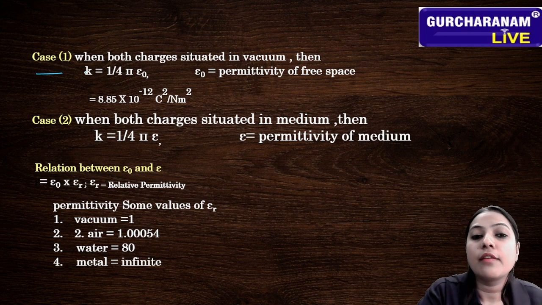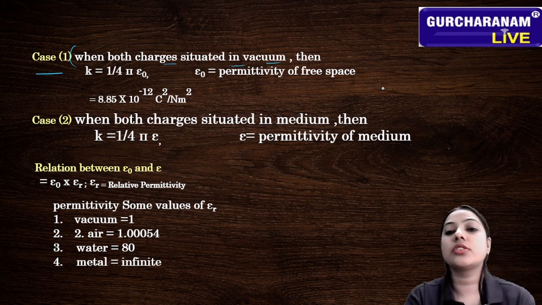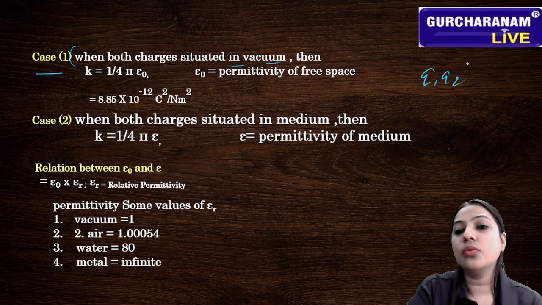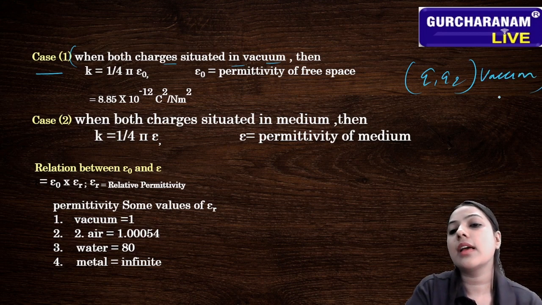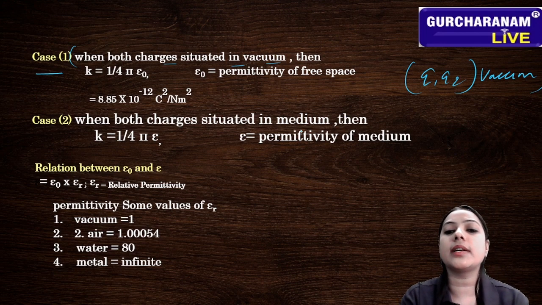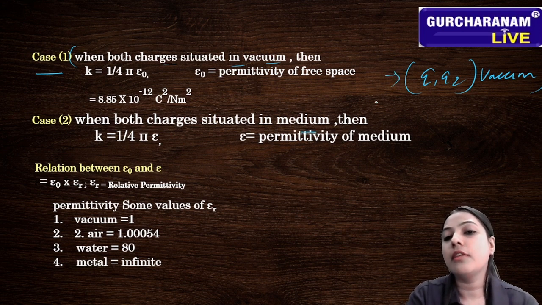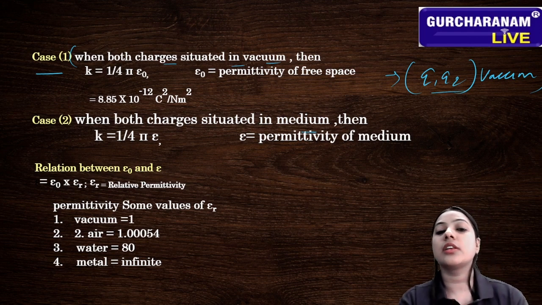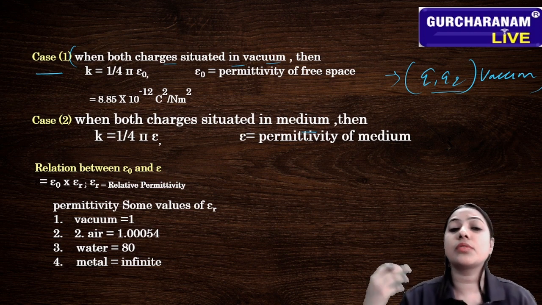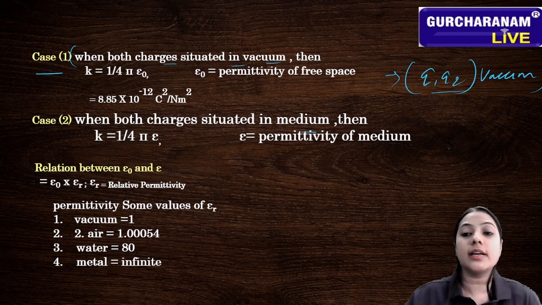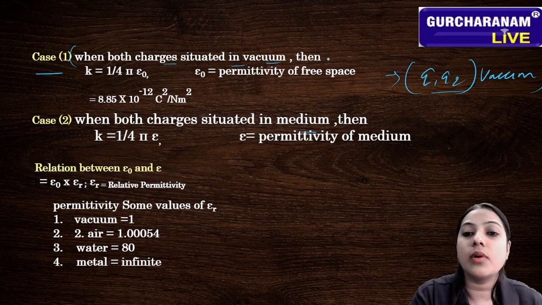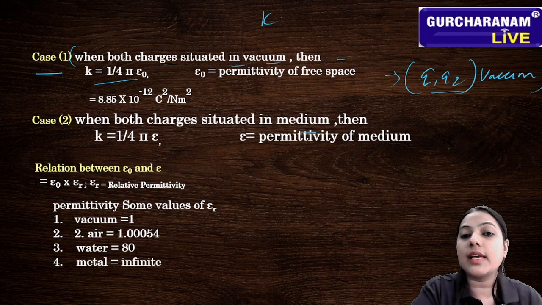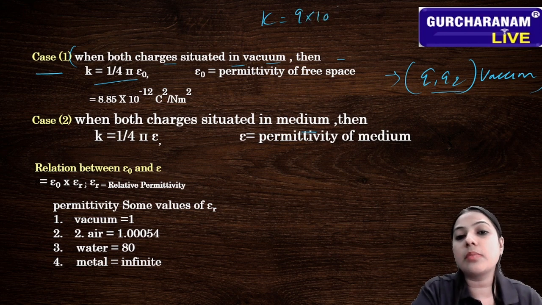First case, when both charges are situated in vacuum. The charges Q1 and Q2 both are situated in vacuum. The second case is when both charges are situated in a medium. Firstly, we learn about the first case, the charges situated in vacuum. What is happening then? We know the value of K is 9 into 10 raised to the power 9.